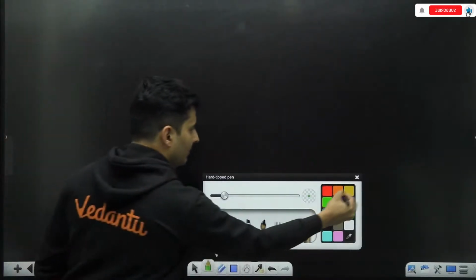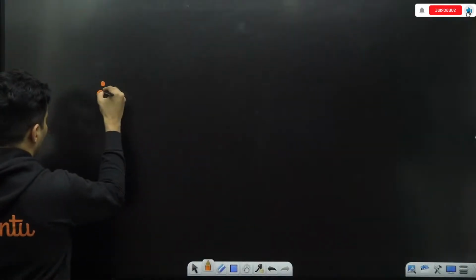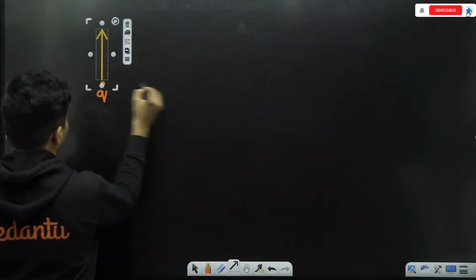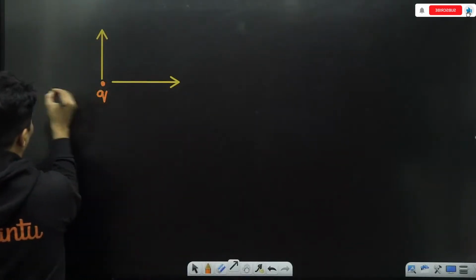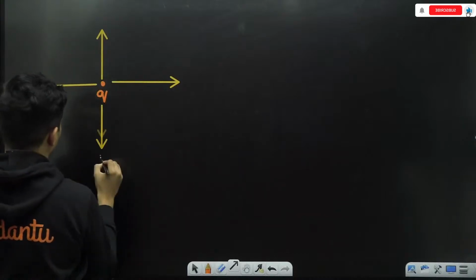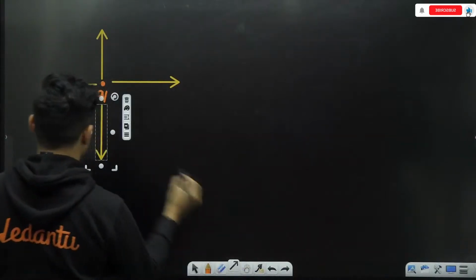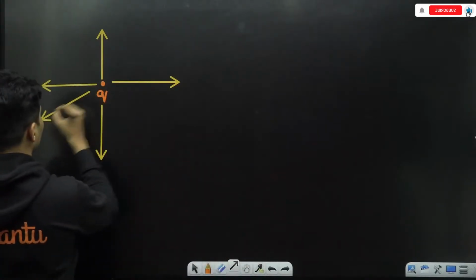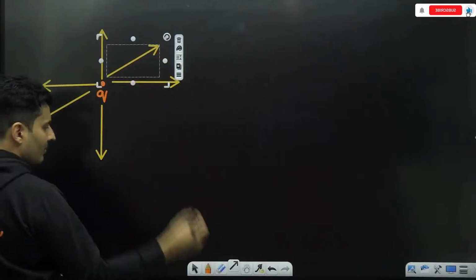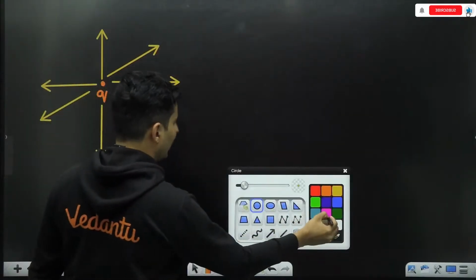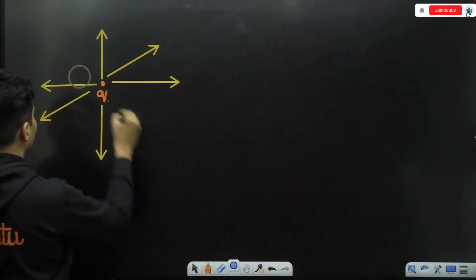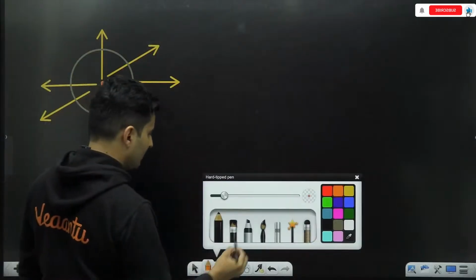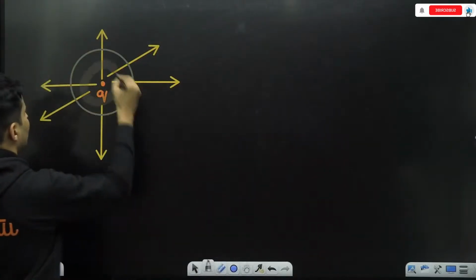The answer is simple. If you have a point charge, then the electric field will go in all 3 dimensions: inside, outside, towards you, away from you, everywhere. In fact, it will go in an imaginary sphere-like structure. Just visualize this for a moment.